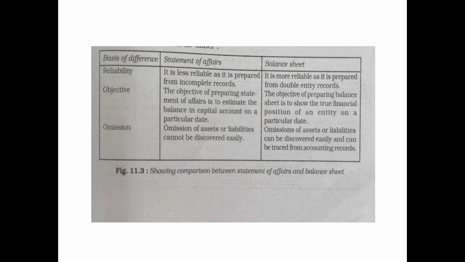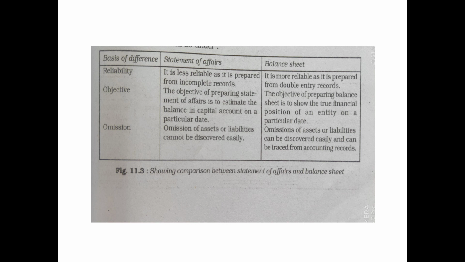Here, in case of the balance sheet, we are following the double entry system of bookkeeping, and it has a twofold aspect. If we have not recorded properly, the balance sheet will not tally, right? Therefore there is no chance of omission. We can discover this easily.